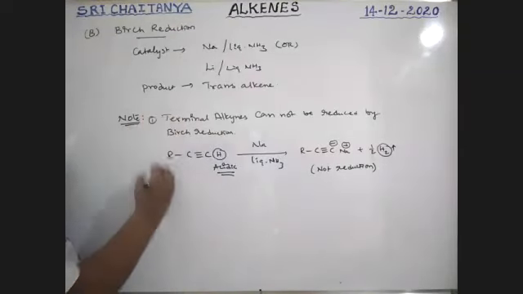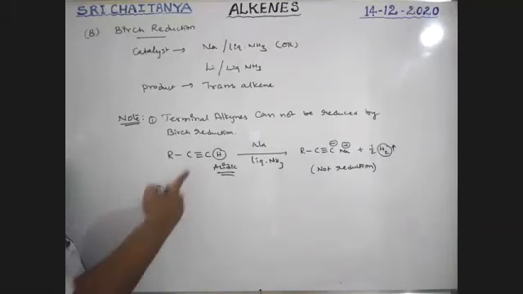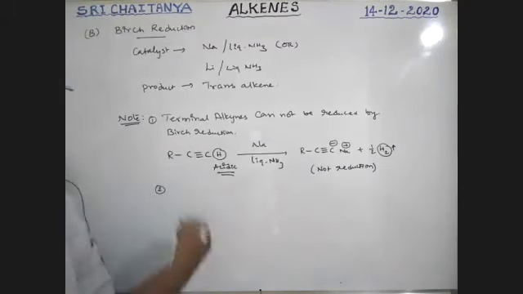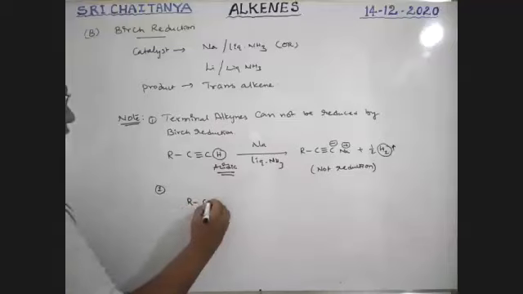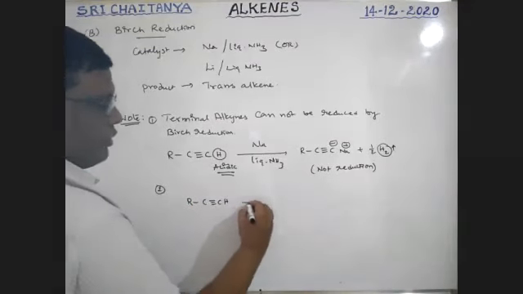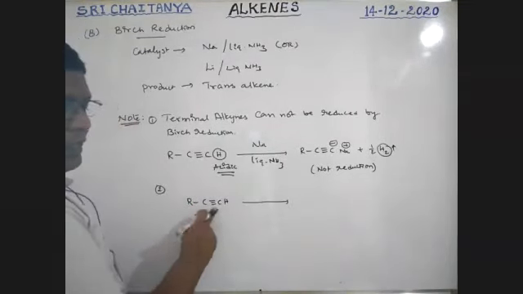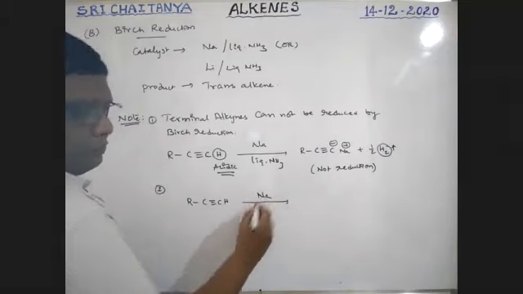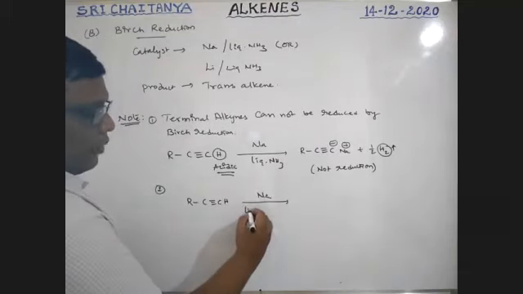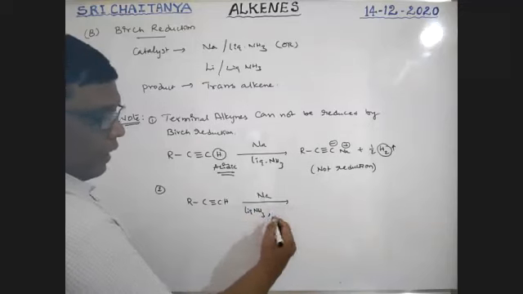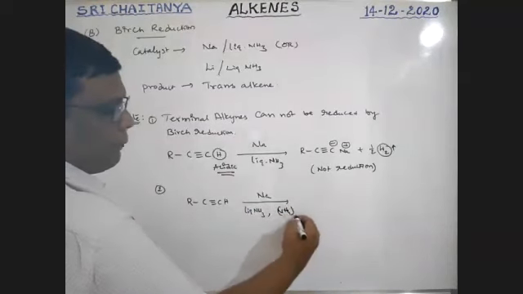Okay, next, second point. To reduce this one, see here, R, C triple bond CH, we use sodium in liquid ammonia along with ammonium sulfate.